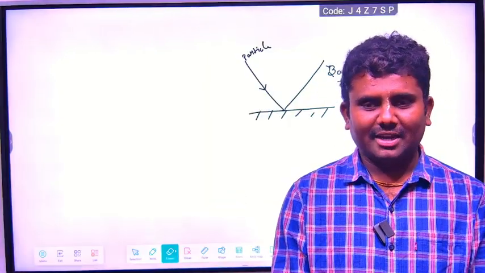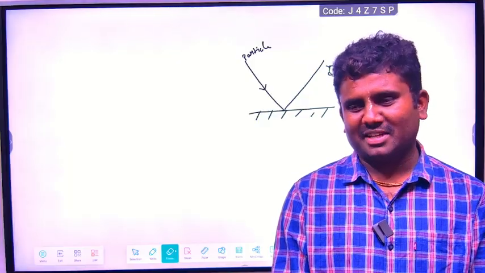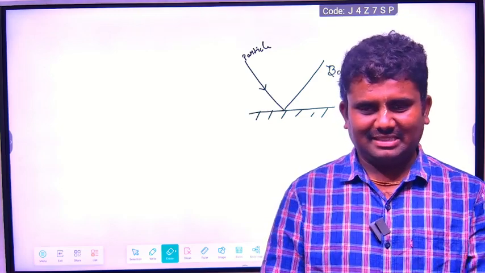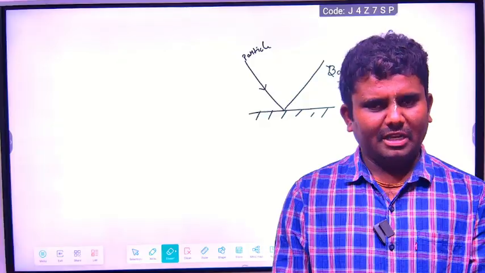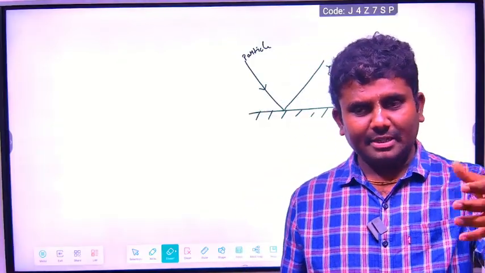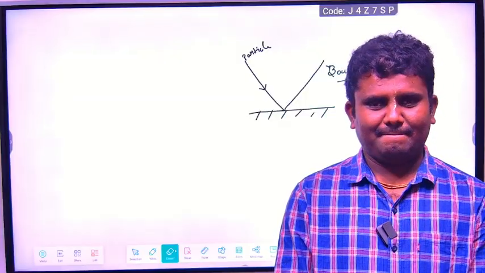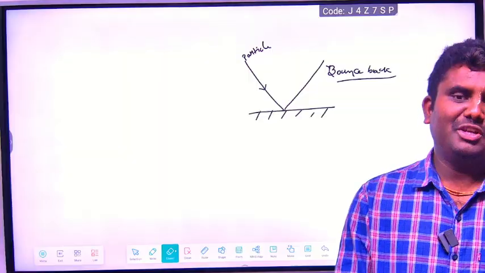Because the medium may be transparent, and its density may be less. And the light particles are so minute that they pass inside that medium also. But their speed is reducing. The light speed is reducing. This is what Newton observed.